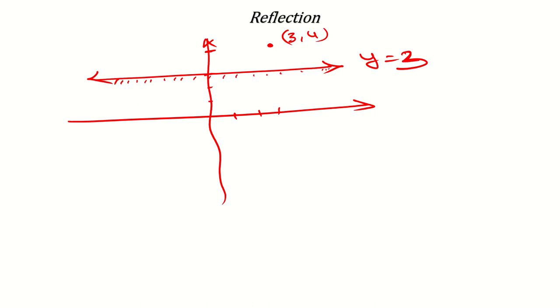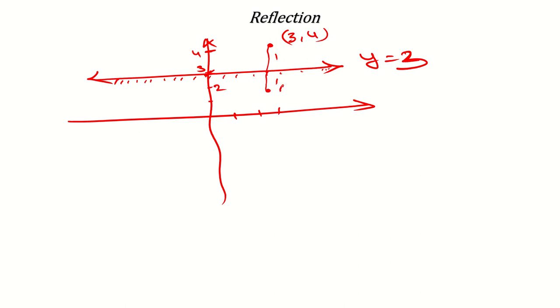In place of mugging up so many formulae, you can just count with the basic things. How much distance is the point away from the mirror? The mirror is at 3 and the point is at 4, so just 1 unit is the distance. So the image will be 1 unit down also. So below 3 it will be 2.